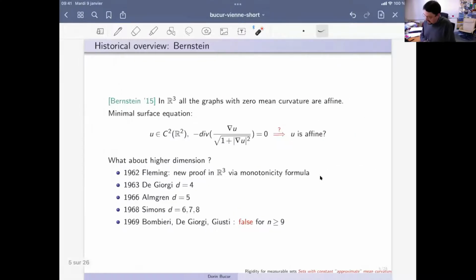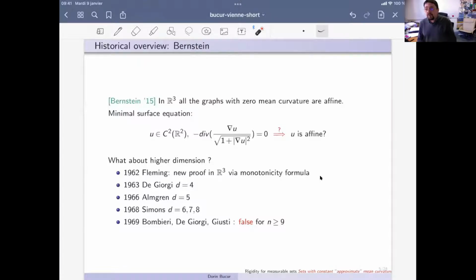So let me go ahead and recall what the Bernstein problem is. Bernstein in 1915 solved the following question. He considered a function defined in R^2 with values in R, so which produces surfaces in R^3. So the graphs of such functions are surfaces in R^3. And the question is, if you have such a graph, which corresponds to a C^2 function, and which has 0 mean curvature, then necessarily the graph of the function is a plane. So the function is affine. So this was the Bernstein problem.